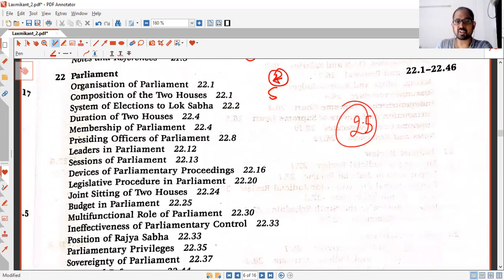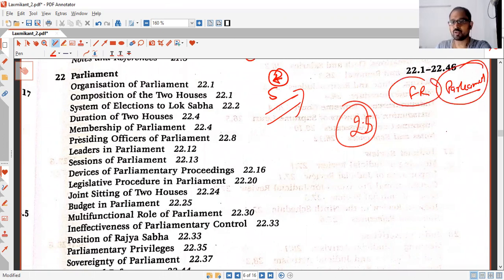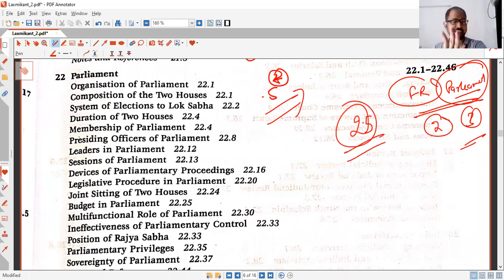Again, parliament chapter, one of the most important chapters. So if we talk about fundamental rights and the parliament, these 2 most important chapters, you can get at least 2 and up to 3 questions from these 2 chapters only. So it is a 5-star chapter, and you can take up to 2.5 hours. You should know everything. And when we talk about everything, you should know really everything about this.